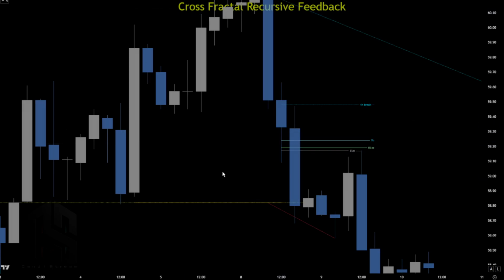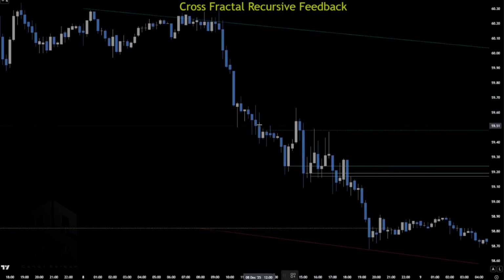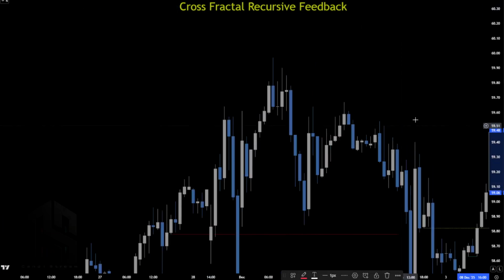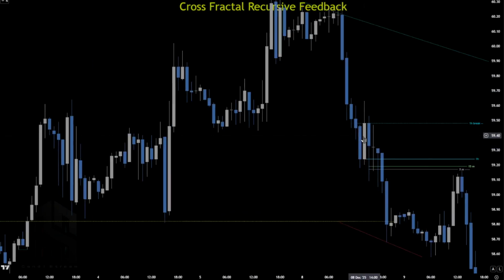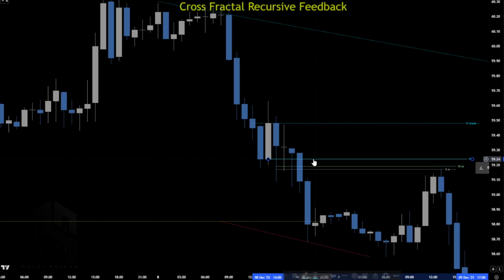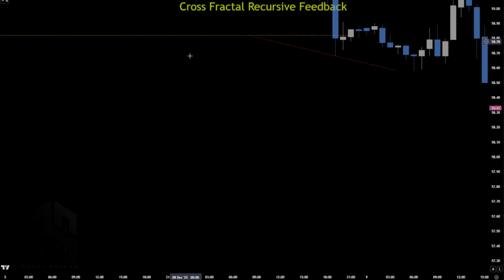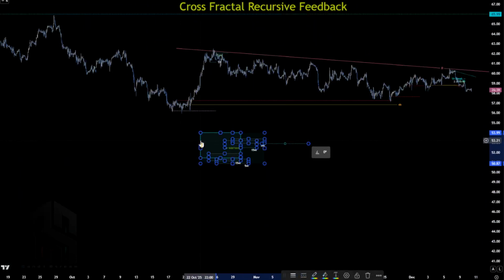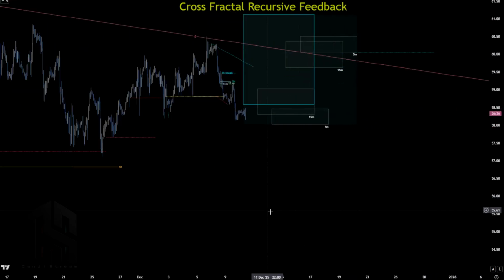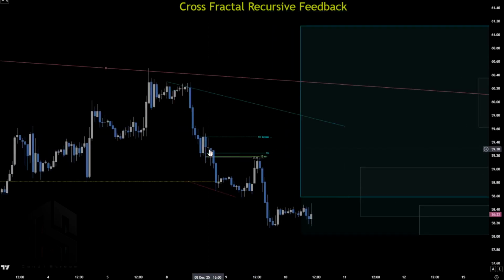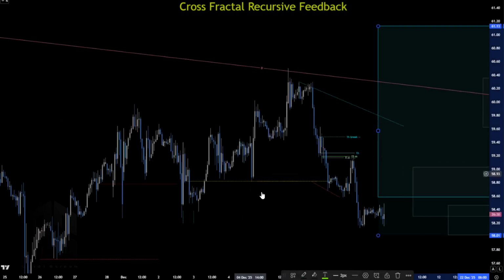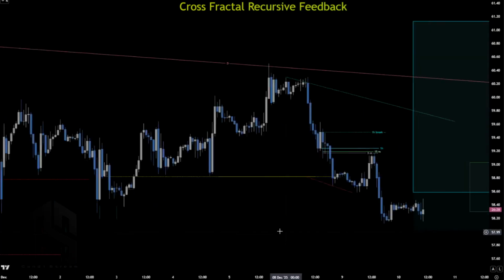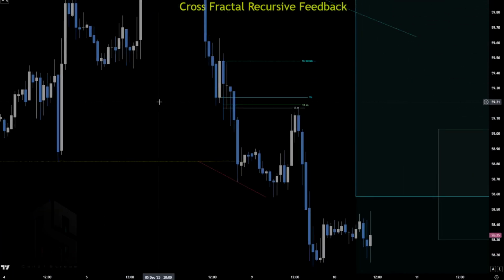So let's see, we're going 15 minutes to find where it was created, and it was created right here, and it's always forward in time. So you go on 1 hour and you find that range. So we have that range. This is that 1 hour whole level, untested, and you can apply this to here to see how that works. This is the blue line, the confines of the hourly candle, but the range expands as a fractal. Think of Mandelbrot.